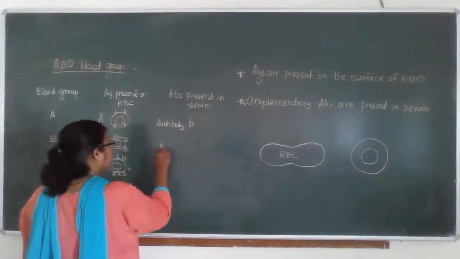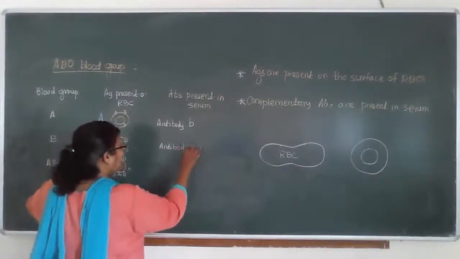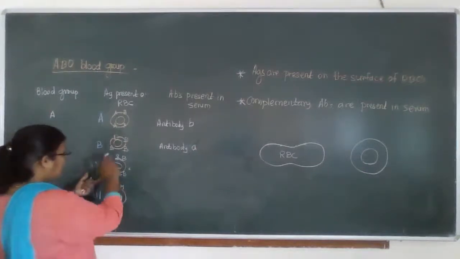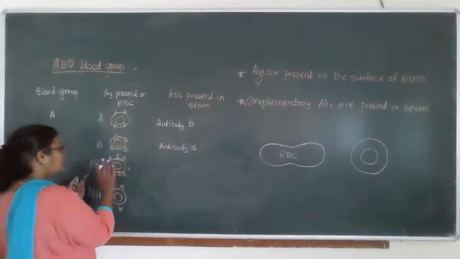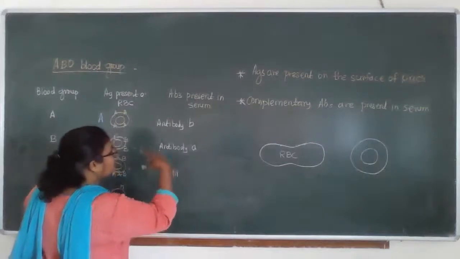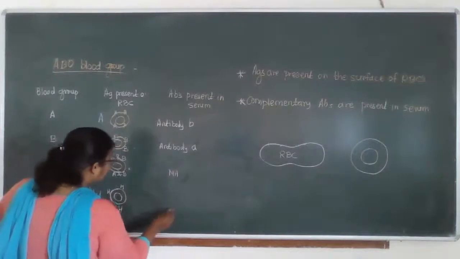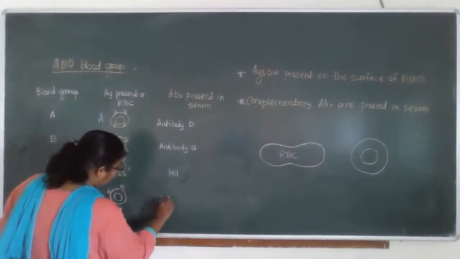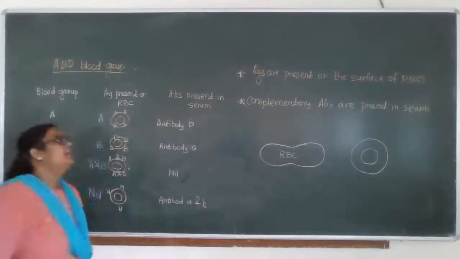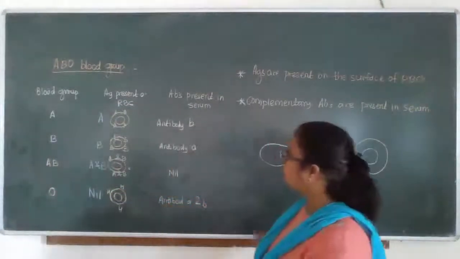Here is the antibody. Yes, complementary antibody. In the blood group B, it has antibody A. Very good. Then the next one: as the surface is covered with antigen A as well as B, it doesn't have any antibody in its blood serum. That means there is no protein. And here, both antibody A and B are present in the serum. Clear to everyone? So this is all related with this part.